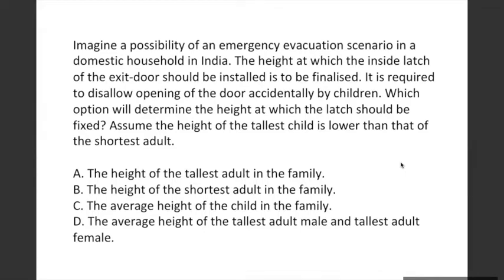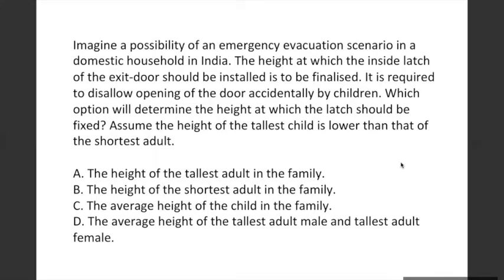So, for example, if the tallest adult male is about 6 feet 2 inches and the adult female is about 6 feet, if that is a condition, their 6 feet 1 inch might be the average height. In which case, if there is some adult present in the household whose height is 5 feet 2 inches, it becomes difficult for that shortest adult to open the latch, even though he is an adult.